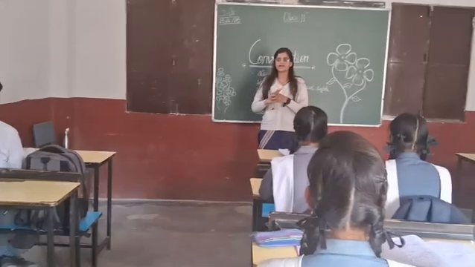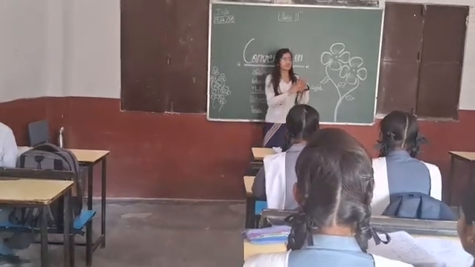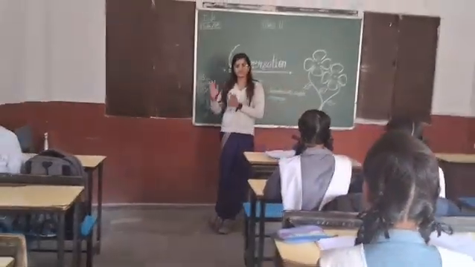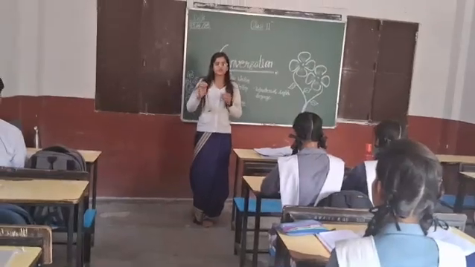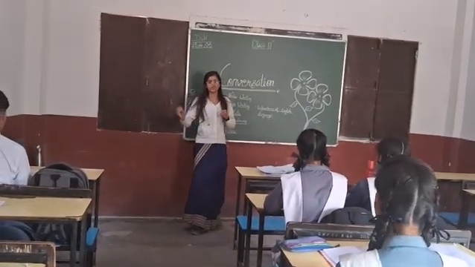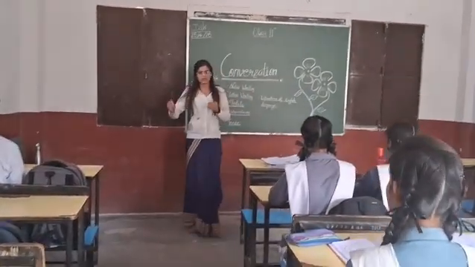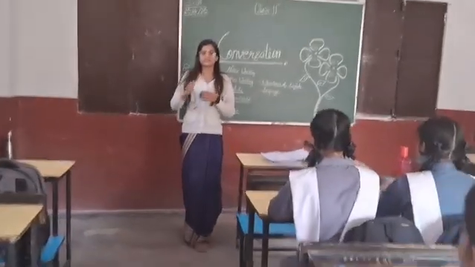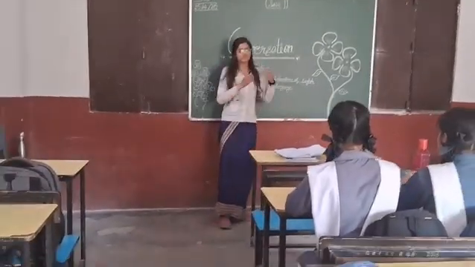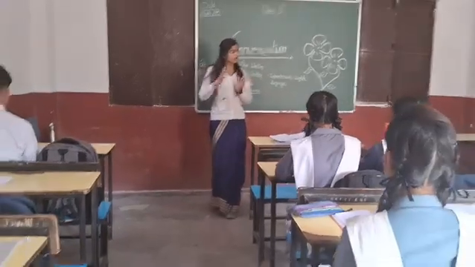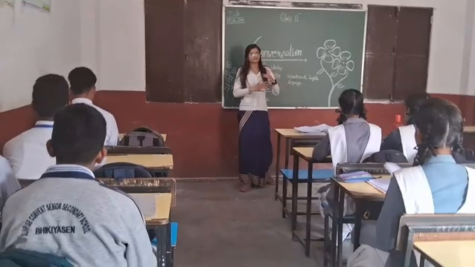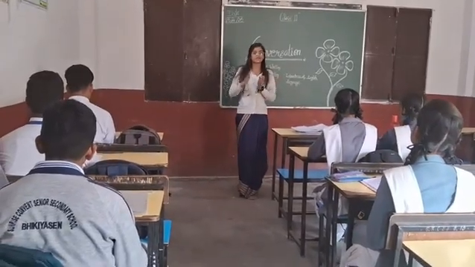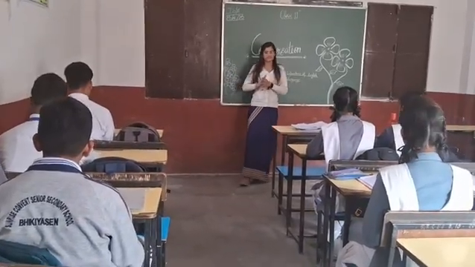After writing the notice, on the left hand side we will mention the date, and after mentioning the date, in the center we have to mention the heading of the notice. After mentioning the heading, we have to write down the body of the notice. After writing the body, at last we have to mention our name and designation. Is it clear to everyone?